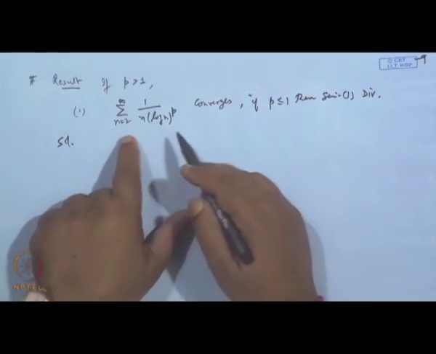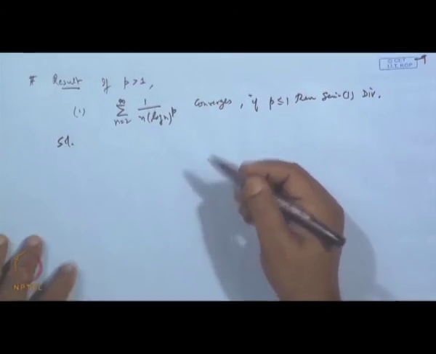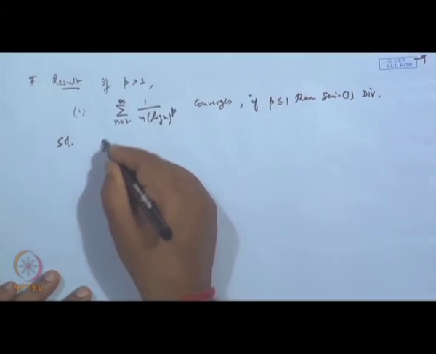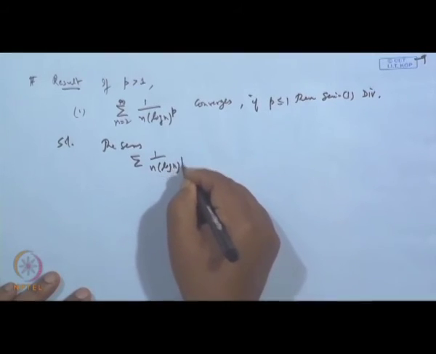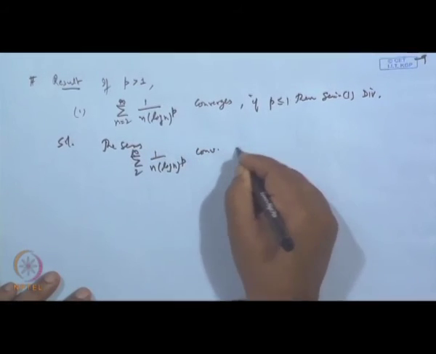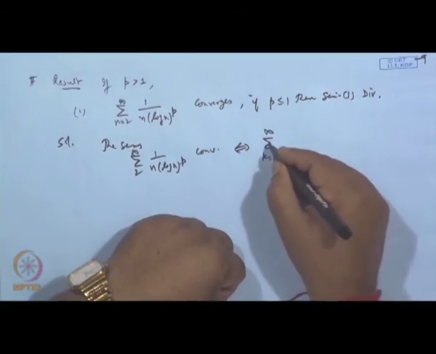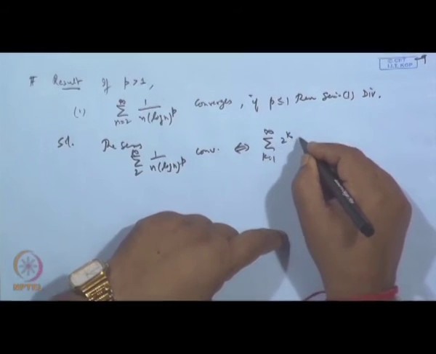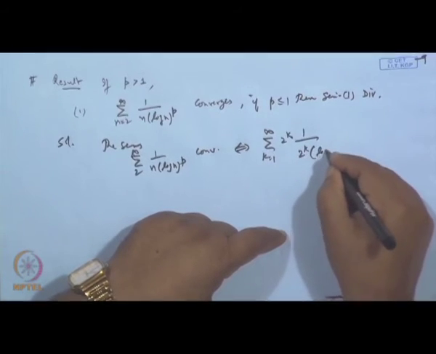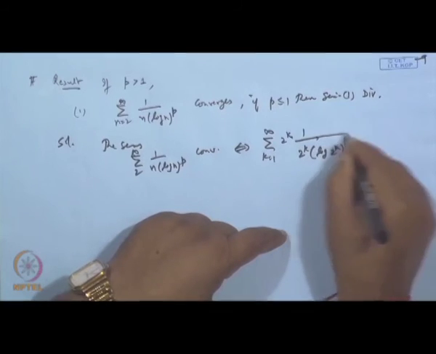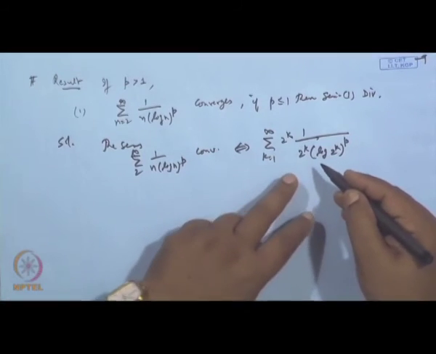To test whether sigma x n converges, what we do is we look at the terms at 2 to the power k. So the series sigma 1 by n (log n) to the power p, from 2 to infinity, converges if and only if sigma k equal to 1 to infinity of 2 to the power k times 1 by 2 to the power k (log 2 to the power k) to the power p converges. Obviously, k equal to 0 we cannot choose because log 1 is 0, which is why we are avoiding that one.